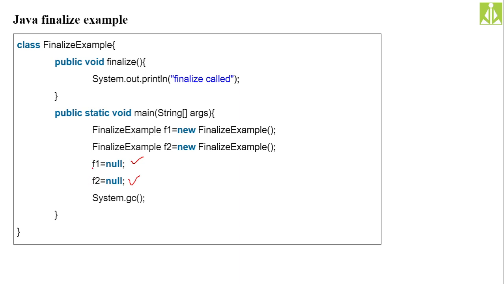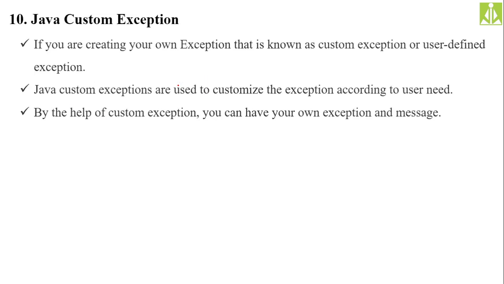Let us assume f1 is selected first, then the finalize method related to f1 will be called, and you get the output, finalize called. Again, f2 is selected for destruction, so one more time you get the message, finalize called. So every time an object gets destroyed, the finalize method will be invoked.